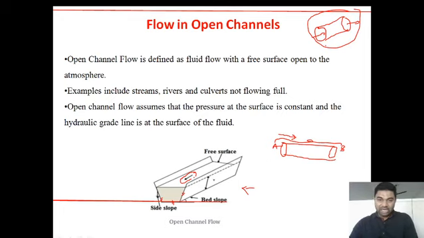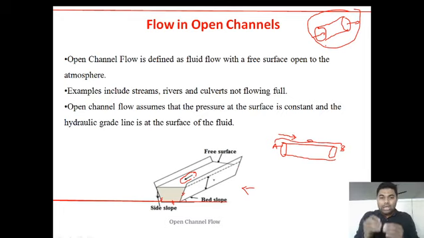But in open channel flow, the liquid surface is left to a constant pressure. What is the constant pressure acting on the free surface? That is nothing but atmospheric pressure.